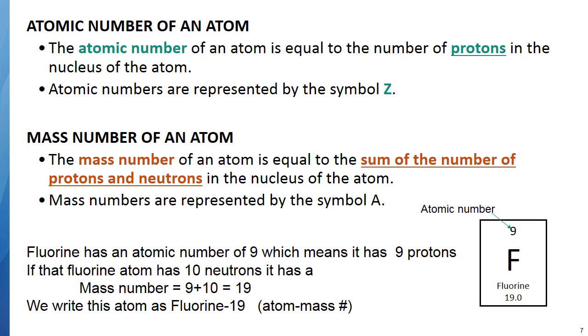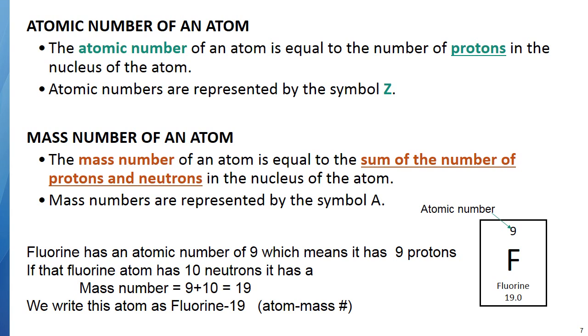Okay, so let's look at this example. Fluorine, the number at the top, 9, means that it has 9 protons. Also means its atomic number is 9. So fluorine has 9 protons and its atomic number is 9. Now, if that fluorine atom has 10 neutrons, then what will the mass number be? Well, the mass number will be the total of the protons plus the neutrons, 9 plus 10, or 19.